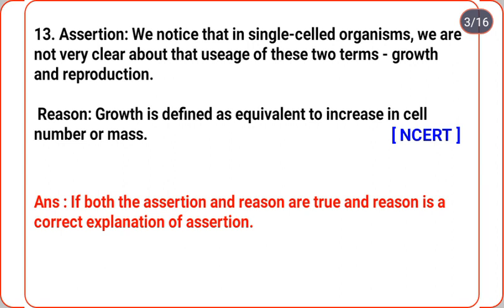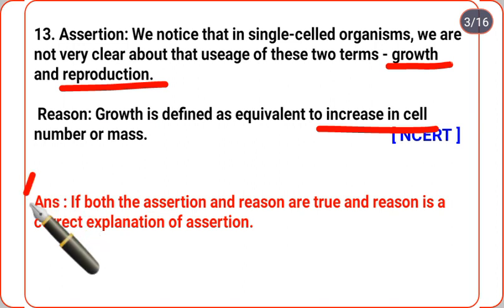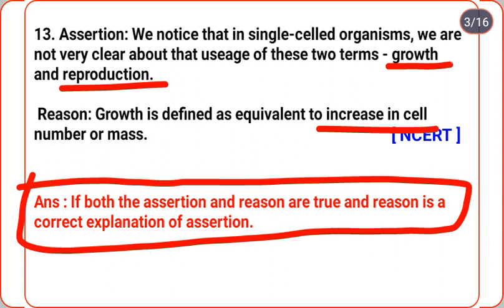Reason: growth is defined as equivalent to increase in cell number or mass. Yes, that is correct. So our answer is: both the assertion and reason are true and reason is a correct explanation of assertion. Very important question.